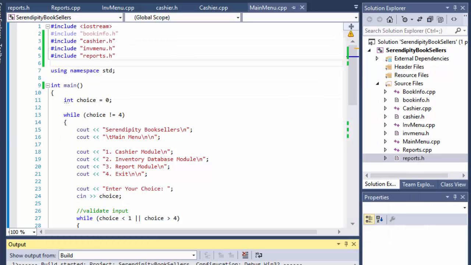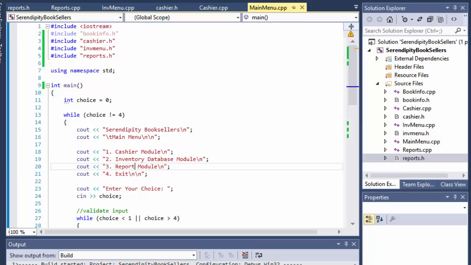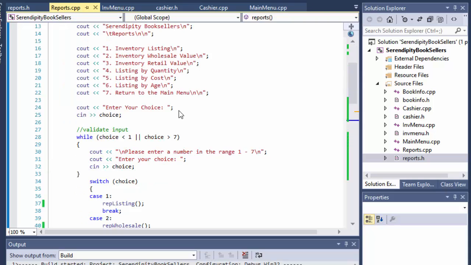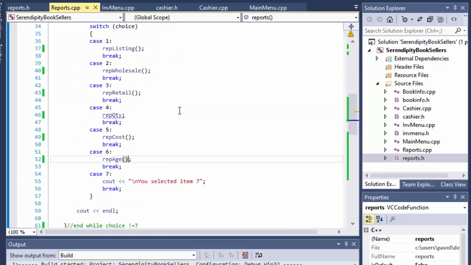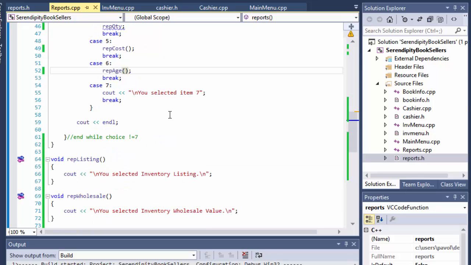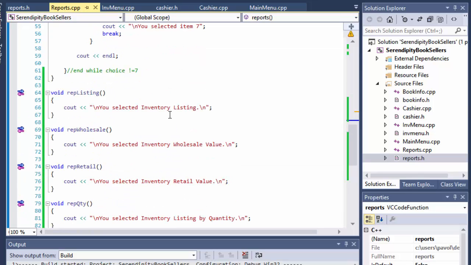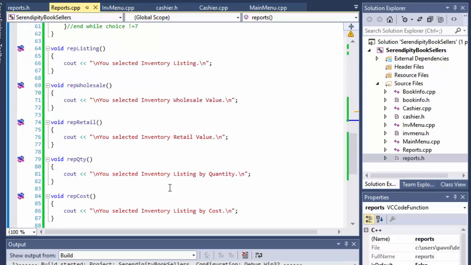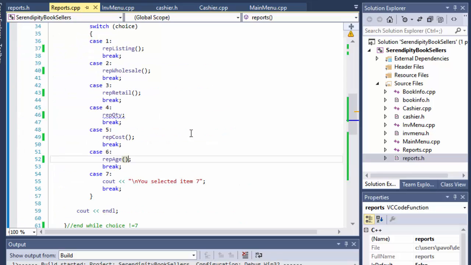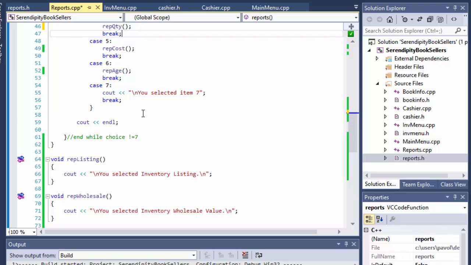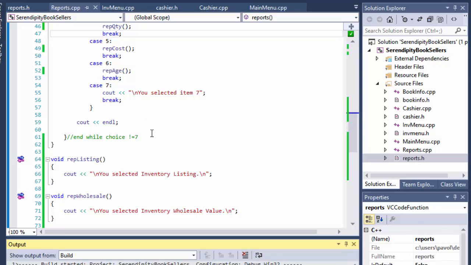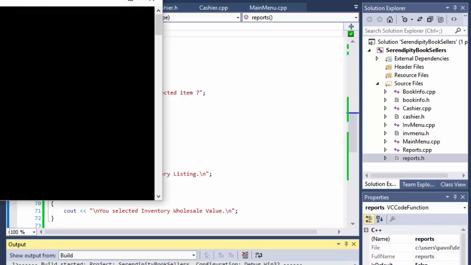But the reports shouldn't actually say that. There's an error: expression result unused, rep quantity. That's because I forgot parentheses. All these. So let me try it one more time with the report menu.